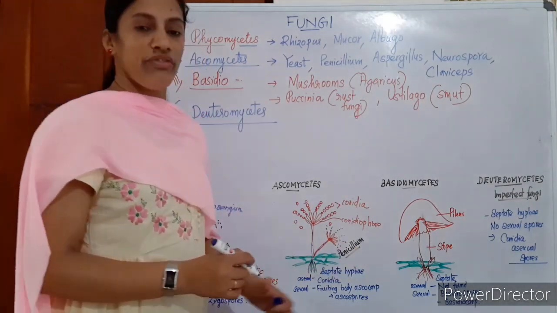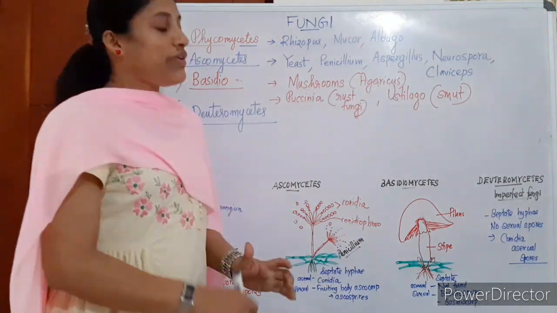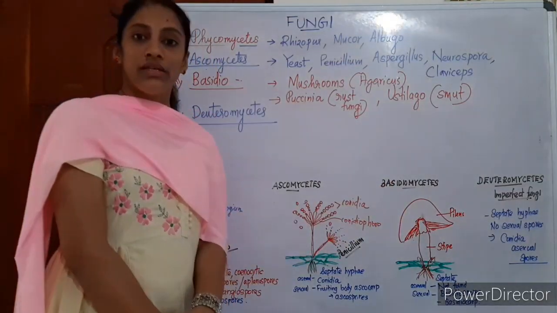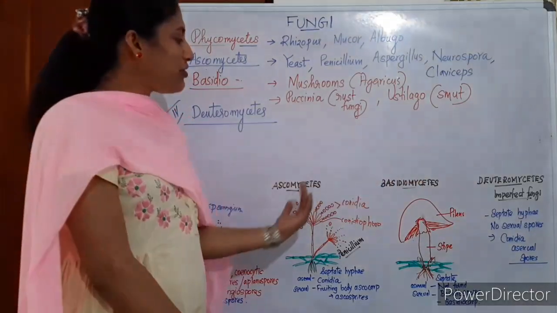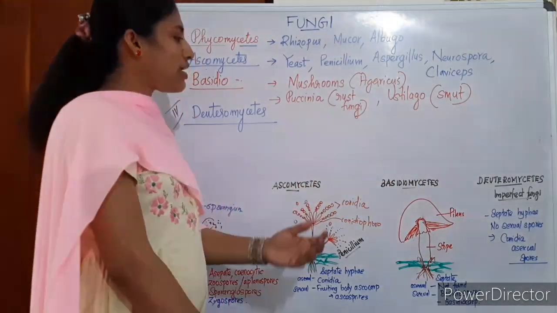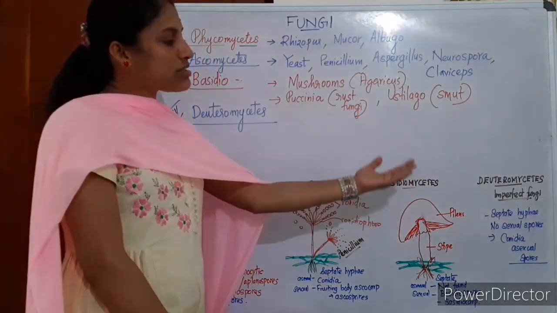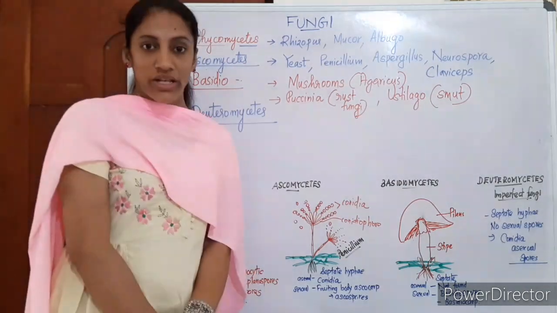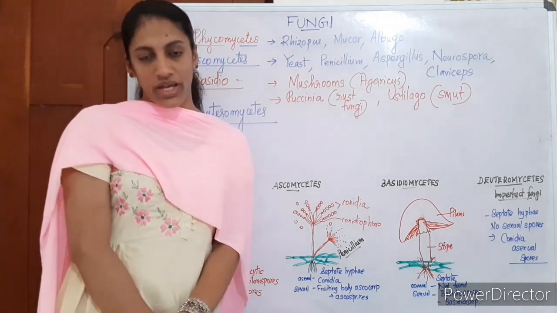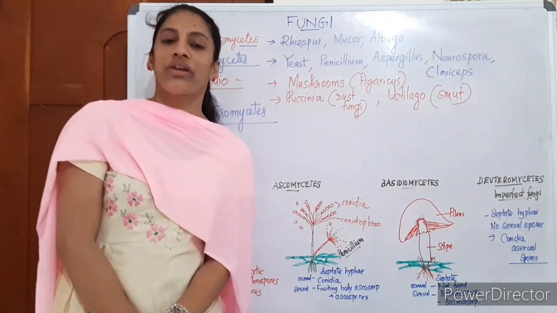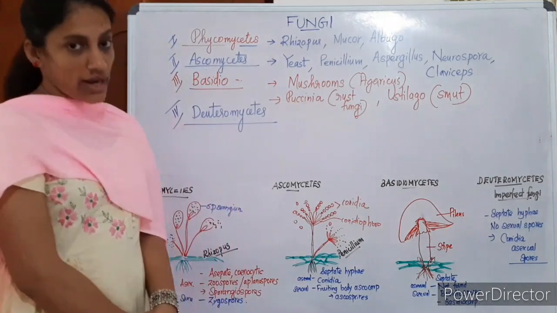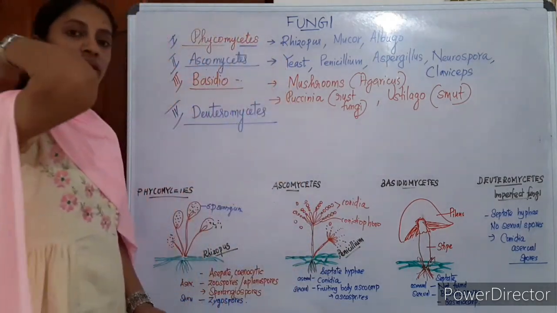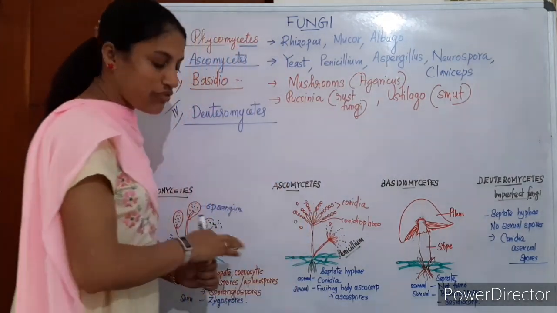They also have a septate hypha like these two, and even scientists are confused about whether it is a new class. Sometimes if further studies are available, this may fit into one of these two groups. Scientists say it may be either an ascomycete or a basidiomycete, but its sexual stages are not seen or studied at all. That means deuteromycetes are considered imperfect fungi because their sexual spores are so far not discovered. So it is under a separate class, deuteromycetes, imperfect fungi. It has only conidia as asexual spores. No sexual spores are found so far.